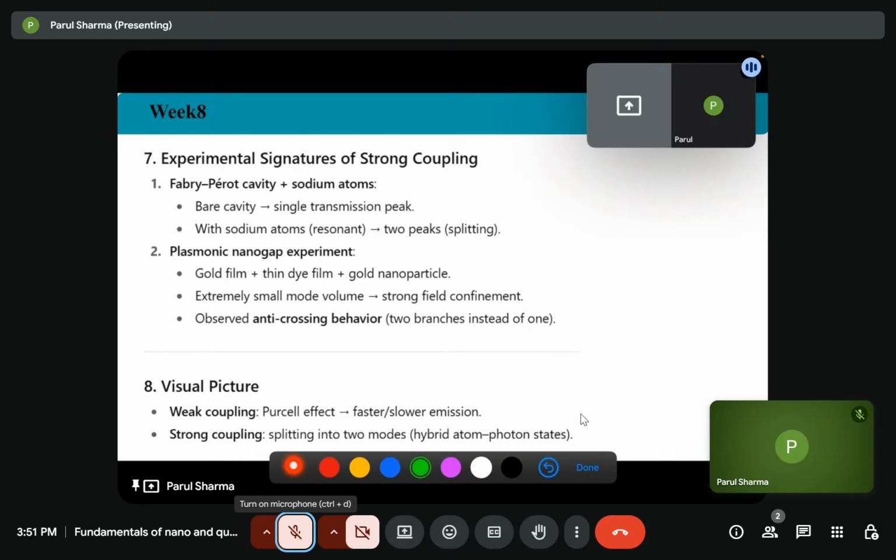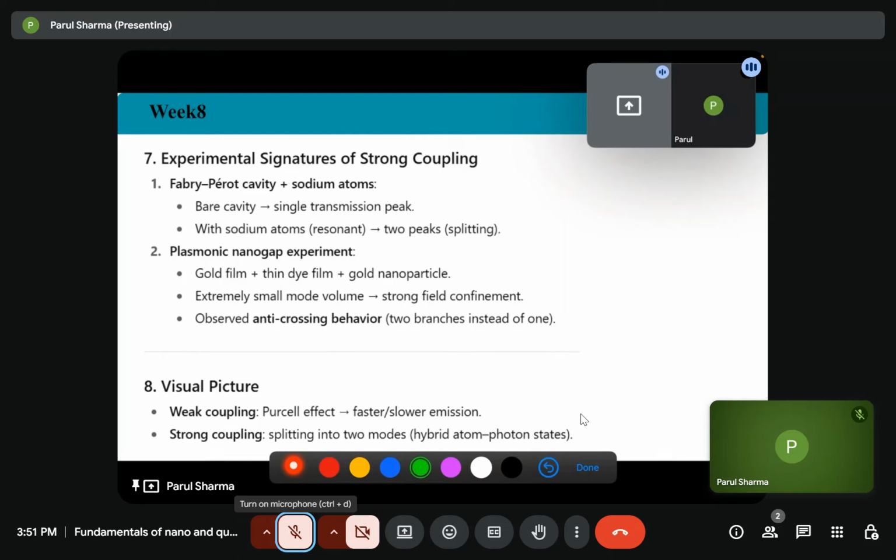So now, what are the experimental signatures of the strong coupling? If we are considering the Fabry-Perot cavity plus sodium atom, if we have the bare cavity, then it will give us a single transmission peak. But with sodium atoms at resonance, it will give us the double peak, the vacuum Rabi frequency splitting.